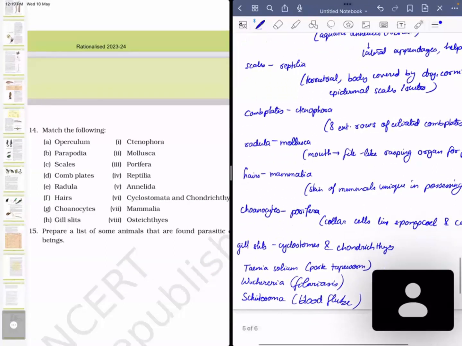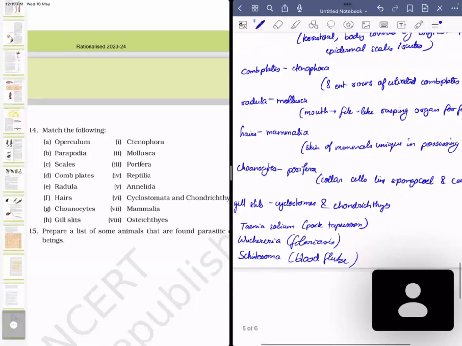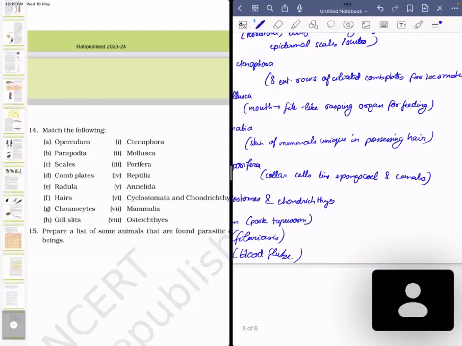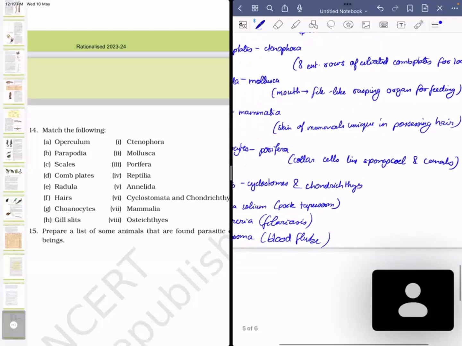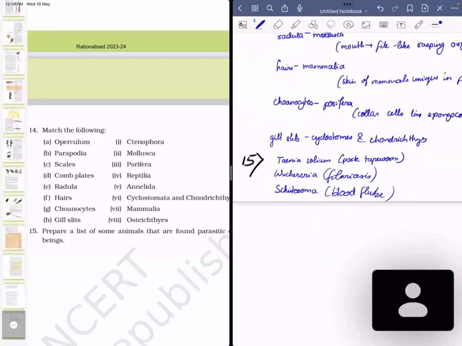Hairs are an exclusive feature of mammalia. Some of these points on exclusive features of mammalia have to be remembered. One of the most important is the presence of mammary glands, and the next is hair. Choanocytes are present in porifera. They are collar cells which line the spongocoel and canals. Gill slits are present in cyclostomes and chondrichthyes. Again, I repeat that there is no operculum in chondrichthyes. Operculum is only present in Osteichthyes.